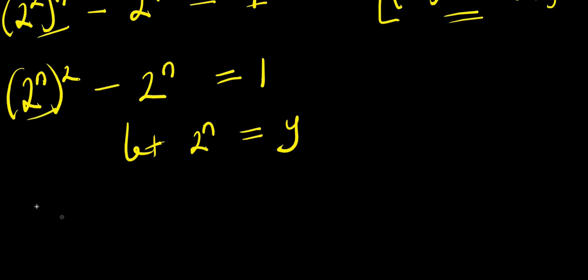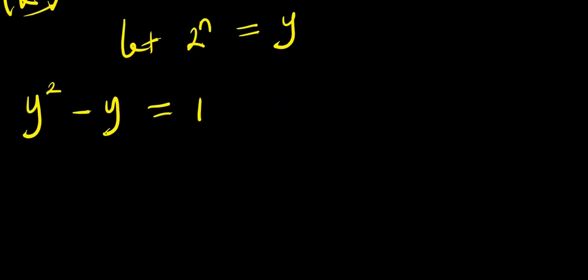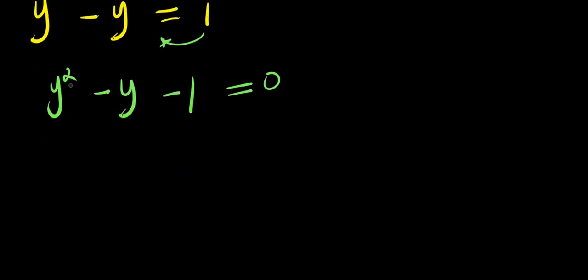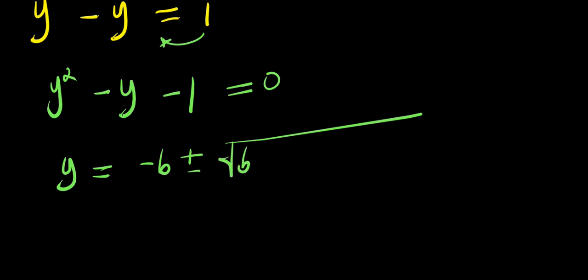So this, we are going to replace it with y, that is y power 2 minus y equals 1. So from here, I can move this one up here. It becomes y power 2 minus y minus 1 equals 0. So let's solve this quadratic equation using the formula method. We have y equals negative b plus or minus square root of b squared minus 4ac, divided by 2a.